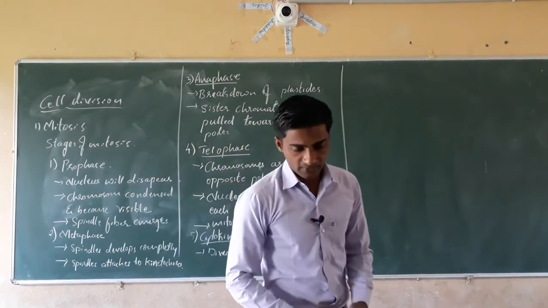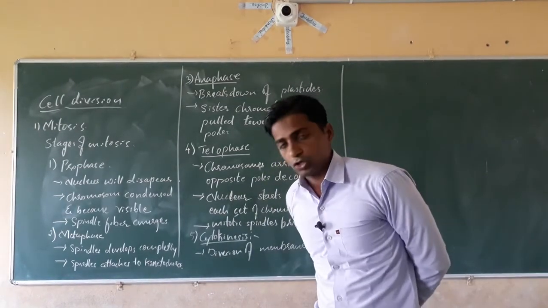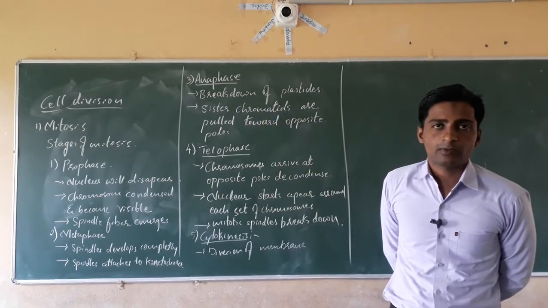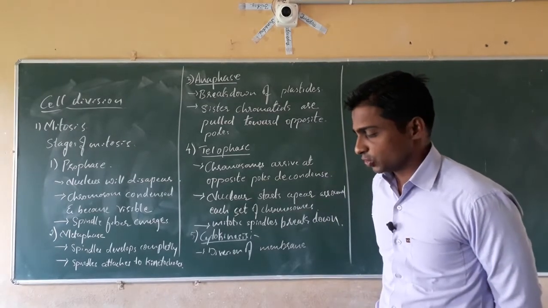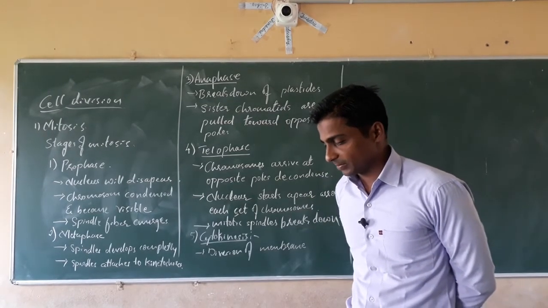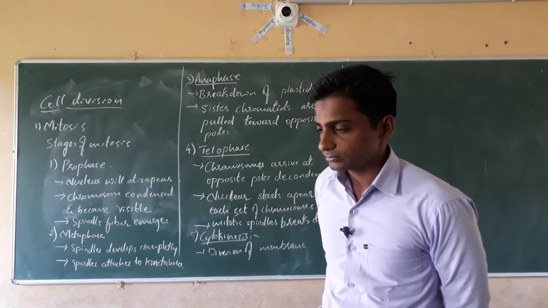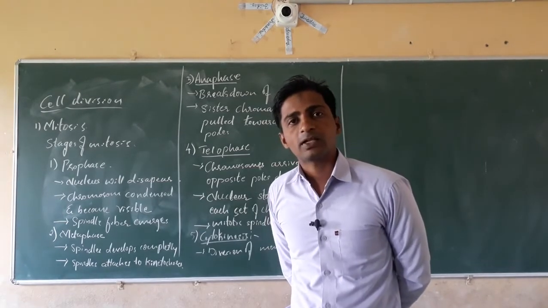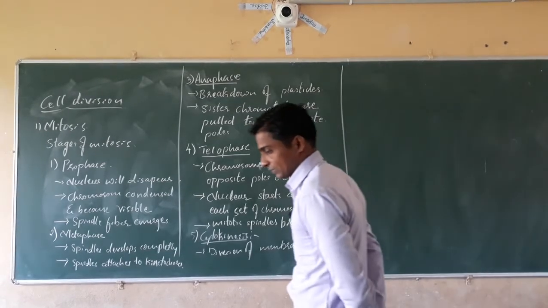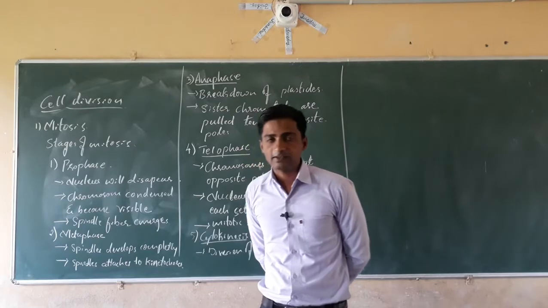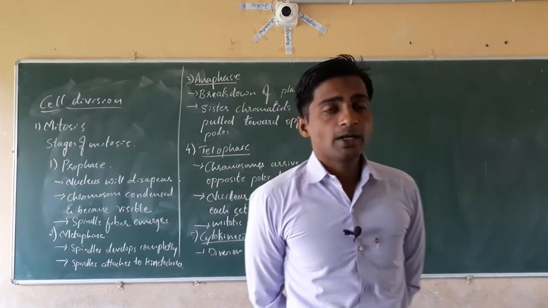Dear students, in the previous class we have studied the cell and the different cell organelles. The very first one was the cell membrane, which is the outermost cover of the cell. After this we studied the cytoplasm, which is the liquid matter present in the cell. Then we studied the nucleus. It is the master organelle of the cell, which is present exactly at the center of the cell in case of an animal cell. In case of a plant cell, it is present at the periphery.